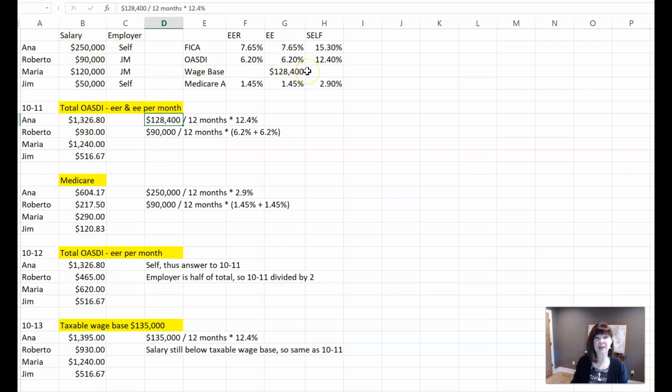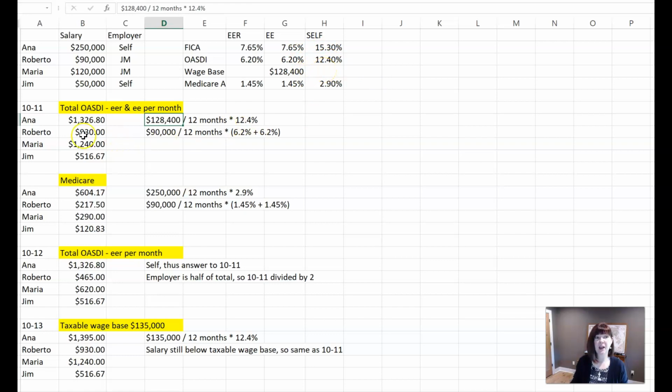of $128,400. So because she makes more than that, that's all we're going to pay for OASDI. So it's $128,400 divided by 12 months, because we're looking for monthly pay periods, times the 12.4%. So the whole thing here, because she is self-employed.